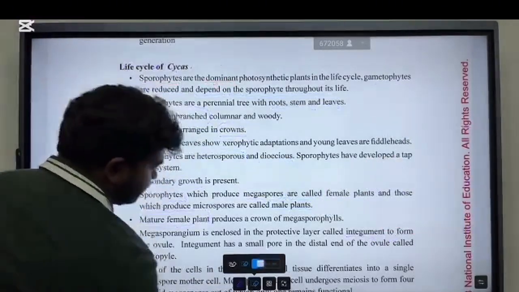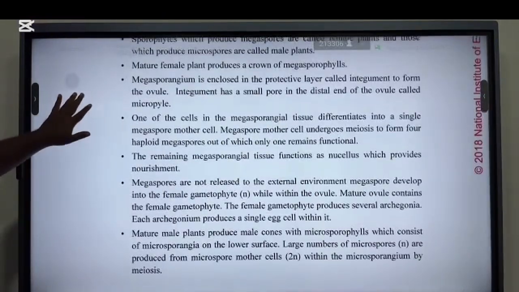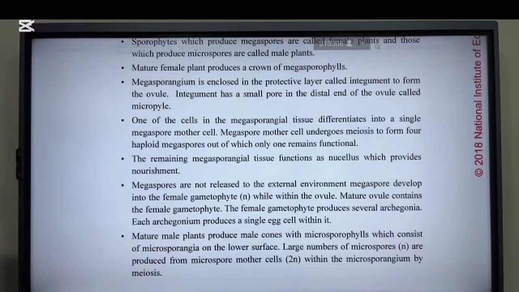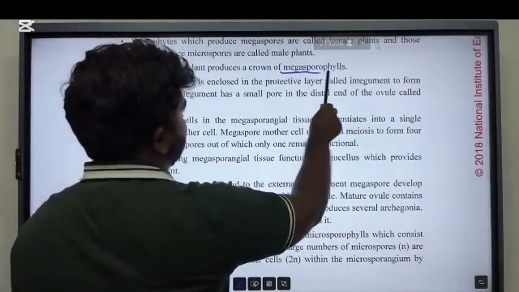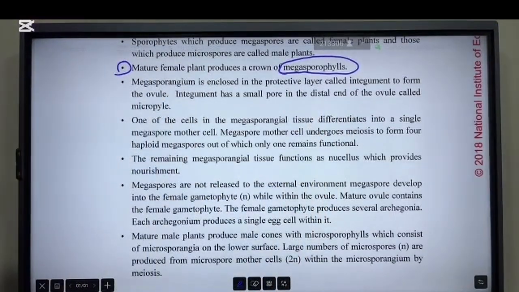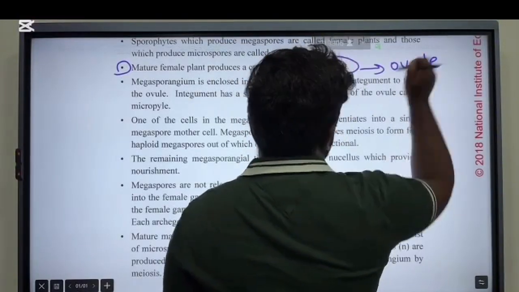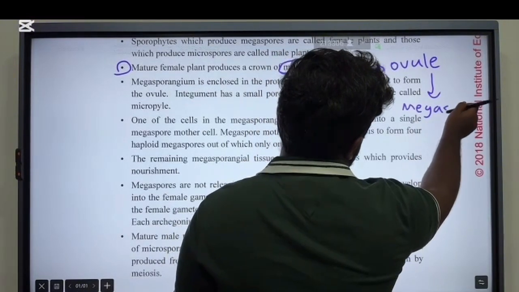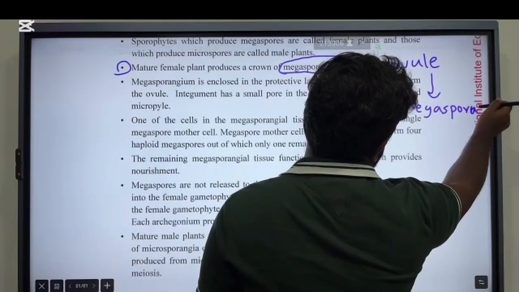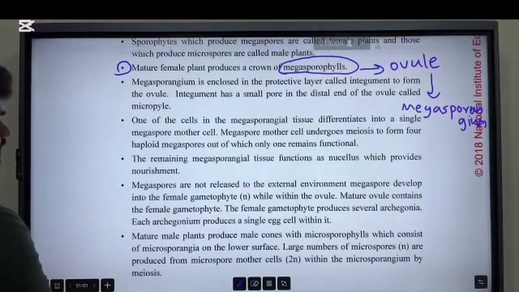Finish. Okay. So now, okay, now let's discuss the other parts as well. So now, again, mature female plant produces a crown of megasporophylls, right? So megasporophylls has ovule. Ovule contain megasporangium. All right. Okay. So now remember about that structure.